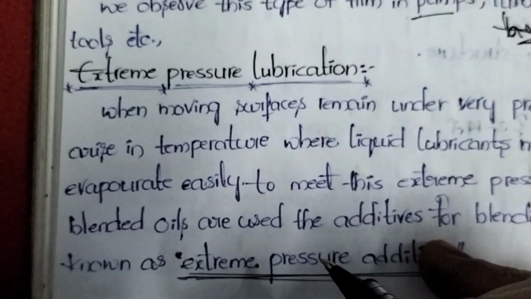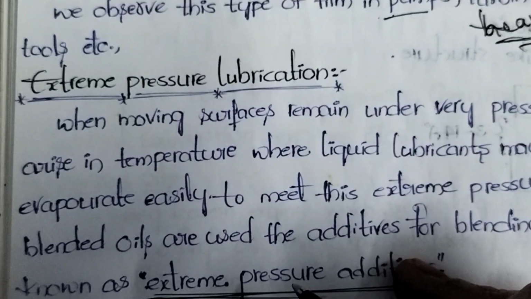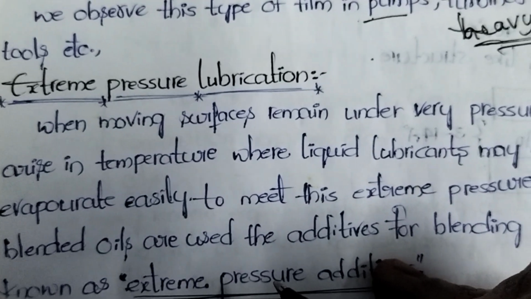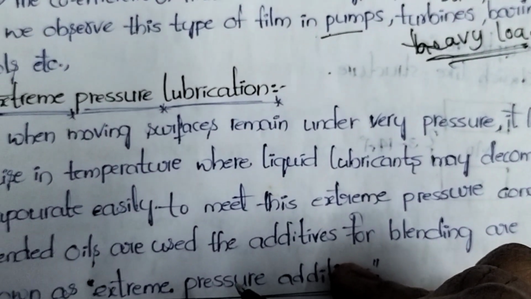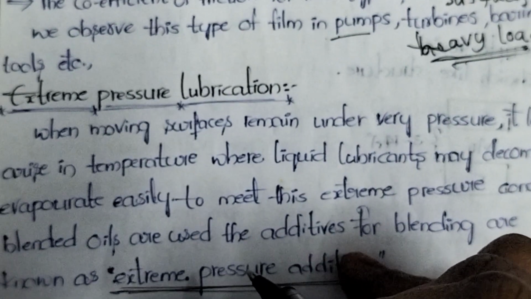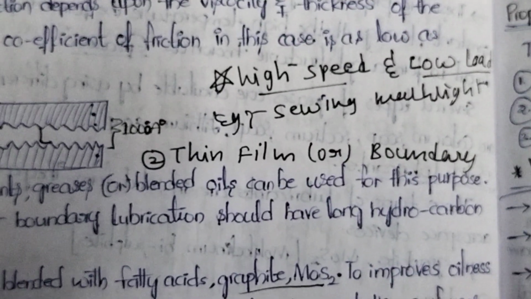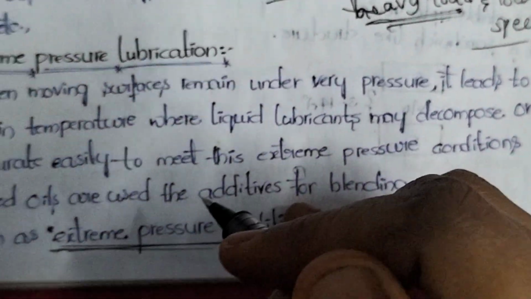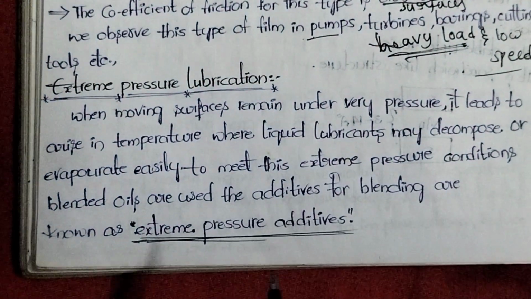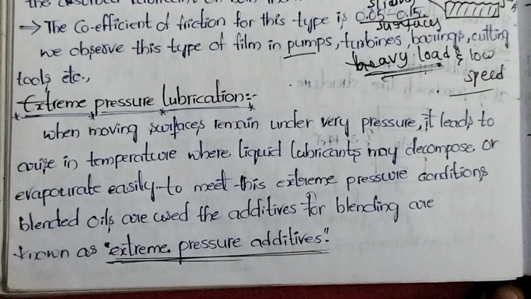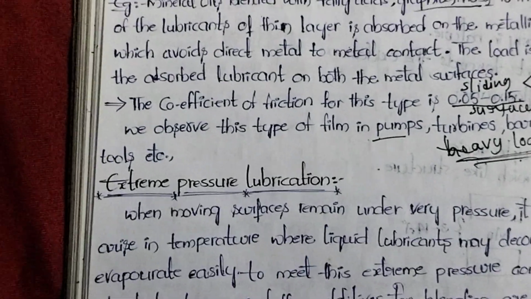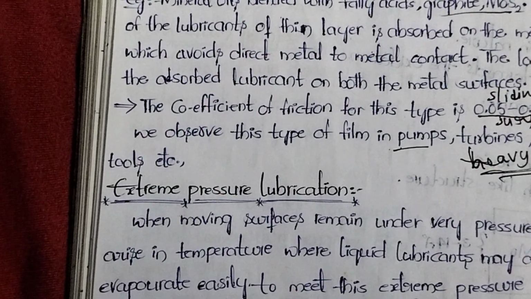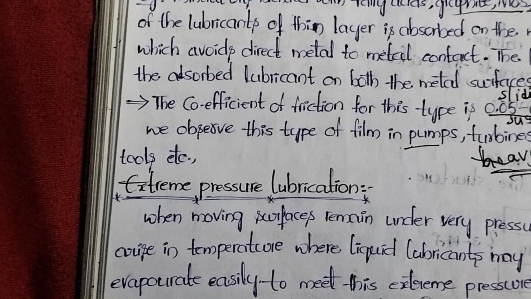Extreme pressure means, why extreme pressure? The machineries which are working at high pressure and temperature, and the load applied on that machinery is high. Observe here, the first condition is high speed and light weight. The next one, heavy load and low speed. But here the machineries are working at high pressure, high temperature and high speed, and heavy load is applied on that machinery.